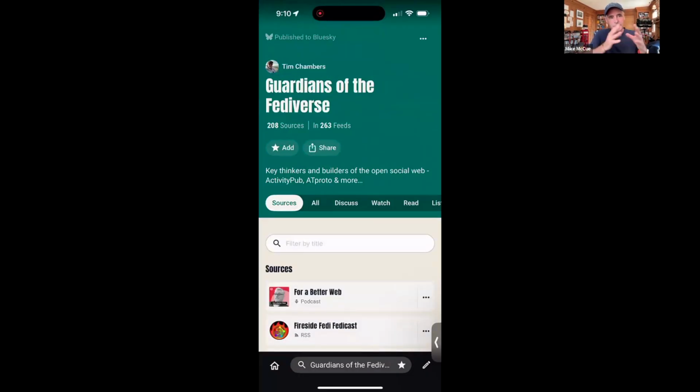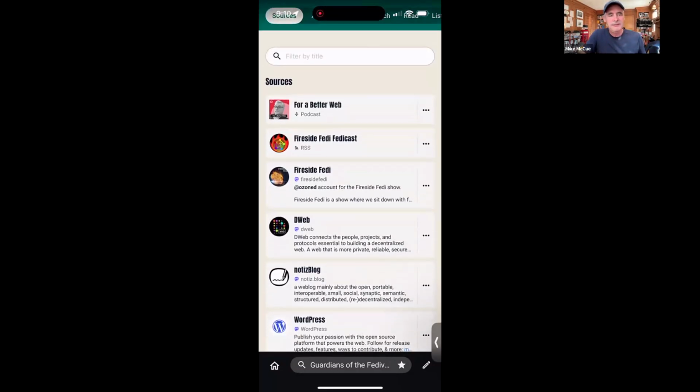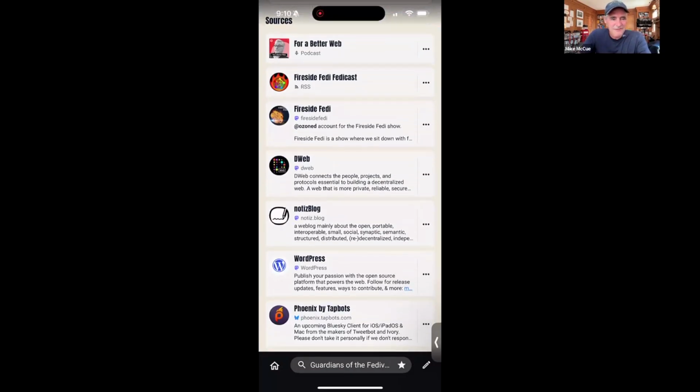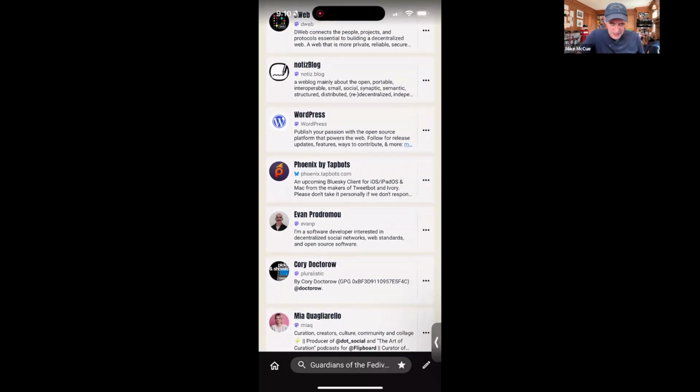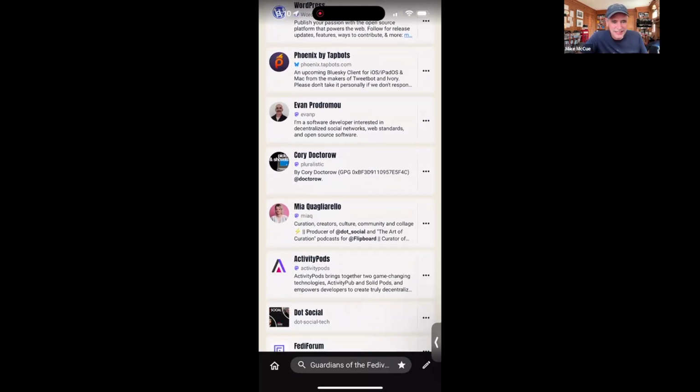So you can see there's a sources tab that shows me all the different sources that Tim added to Guardians of the Fediverse. For example, you can see he added For a Better Web, which is a podcast. We have the Fireside Fedi podcast. There are a number of great podcasts out there about the Fediverse. We've got the WordPress account. We've got Evan in here. We've got Corey in here.